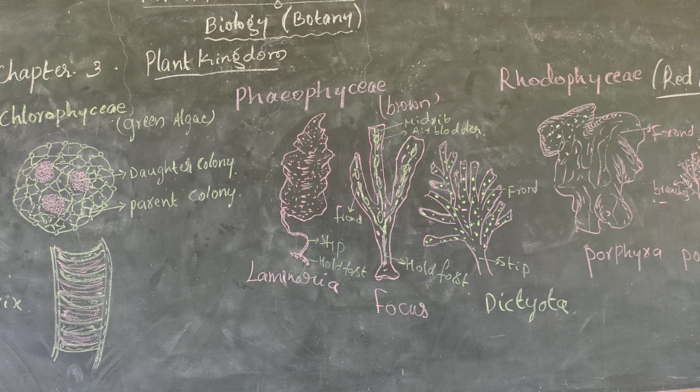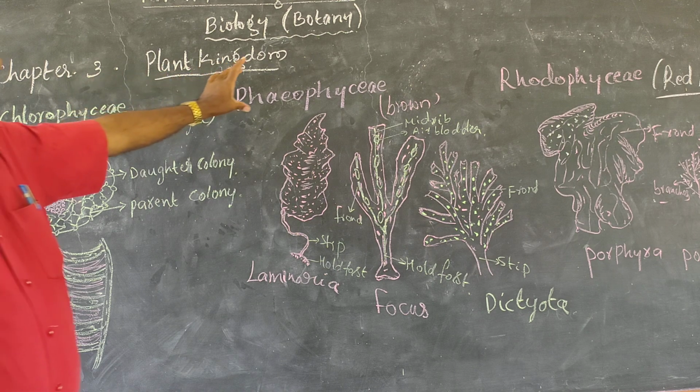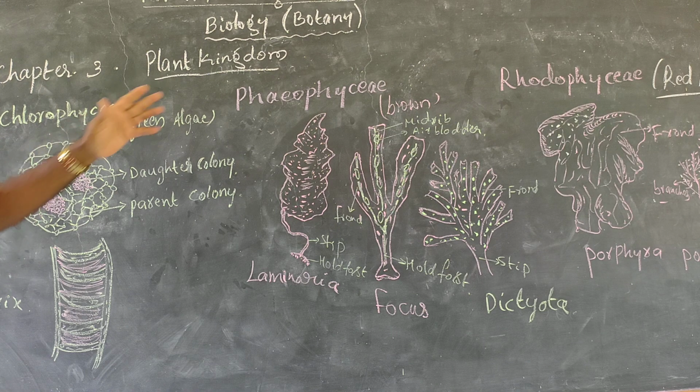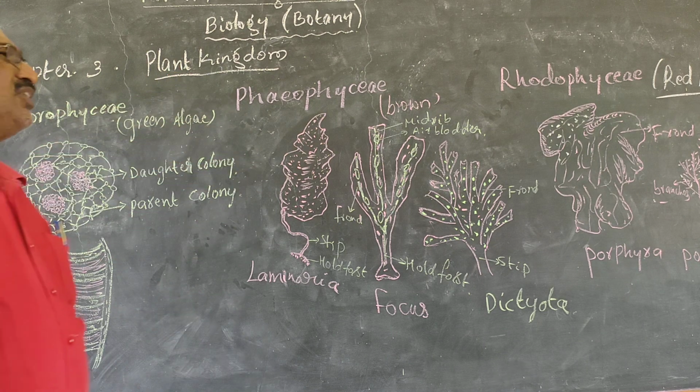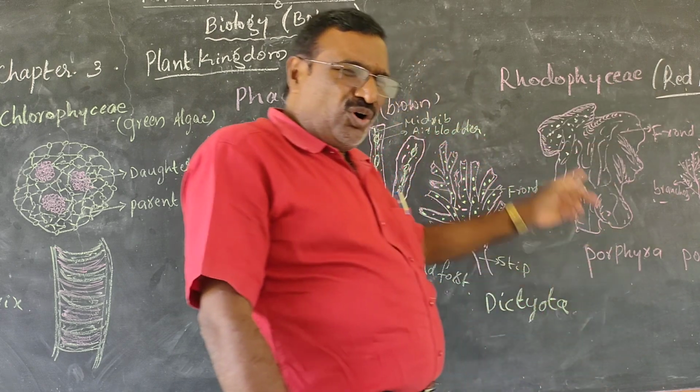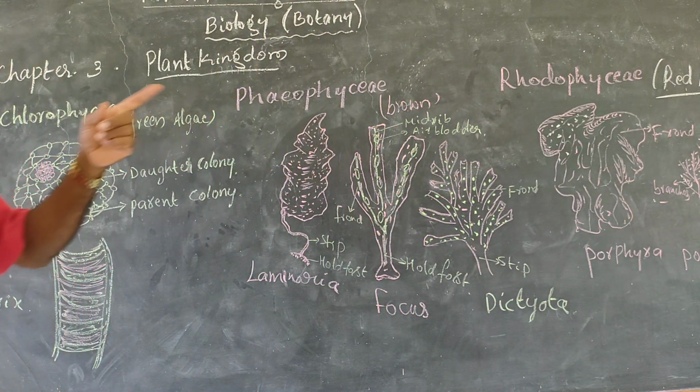In your examination, they will ask which pigment is responsible for the color of Chlorophyceae, the green algae; which chemical component is responsible for Phaeophyceae, the brown algae; and which chemical component is responsible for Rhodophyceae. All these things you should remember.